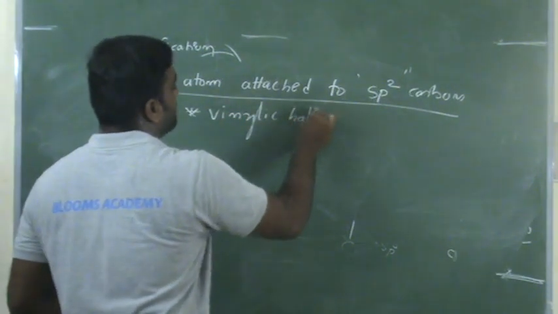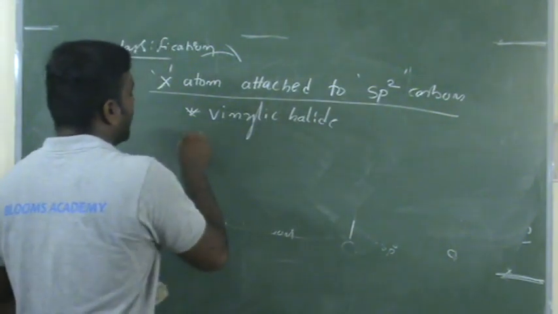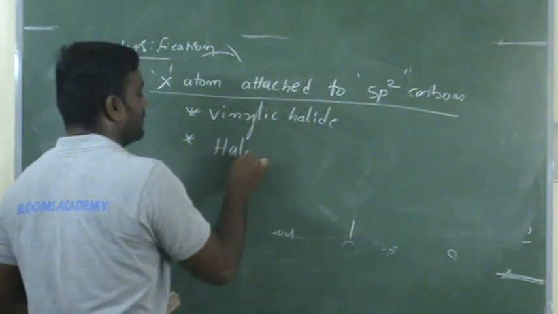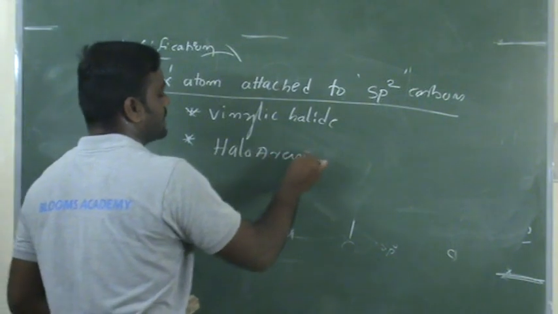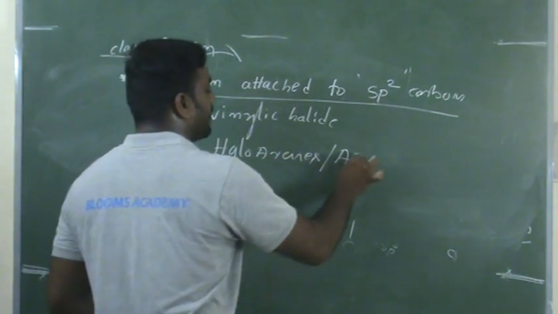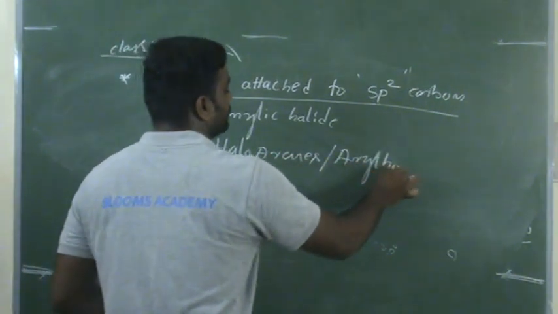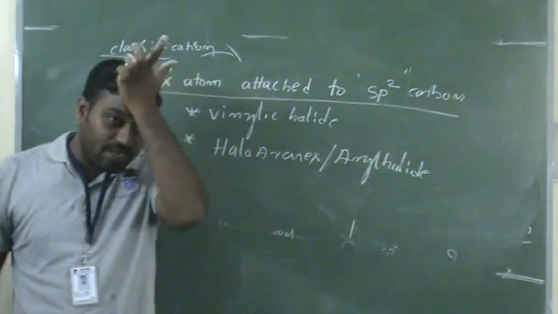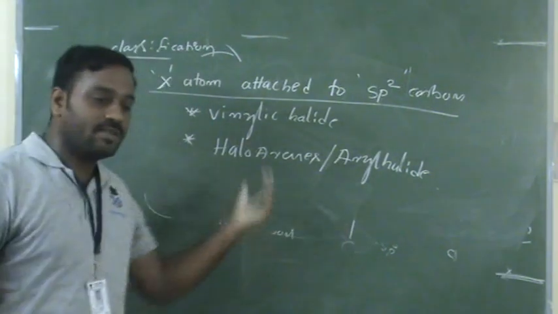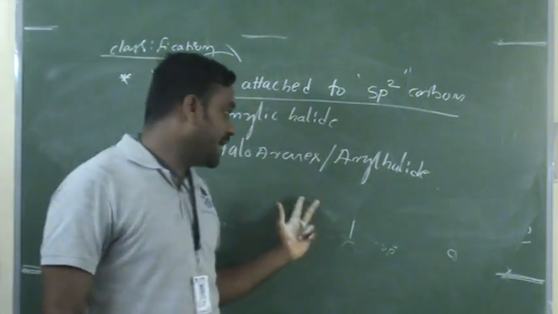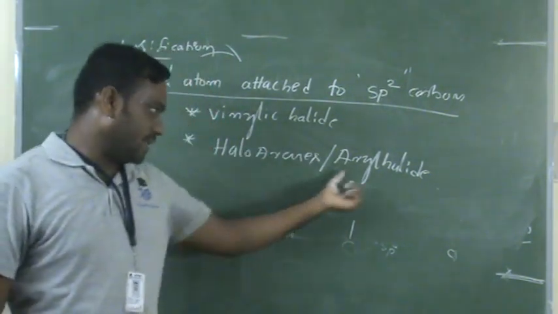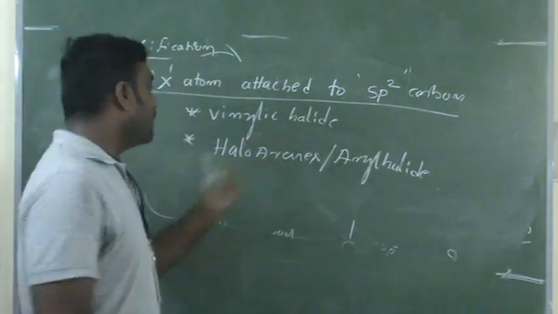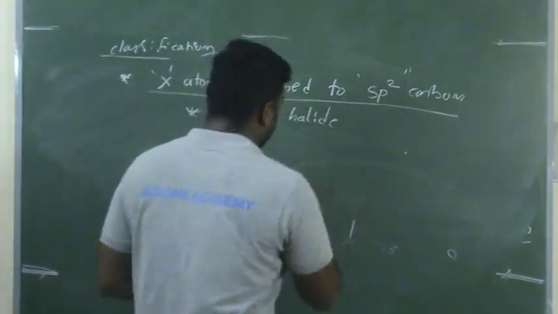The second one is called haloarene. Haloarenes are also called aryl halides. The halogen atom is attached to an sp2 hybridized carbon, which is further divided into vinylic halide and haloarenes. The first one: what is the meaning of vinylic?